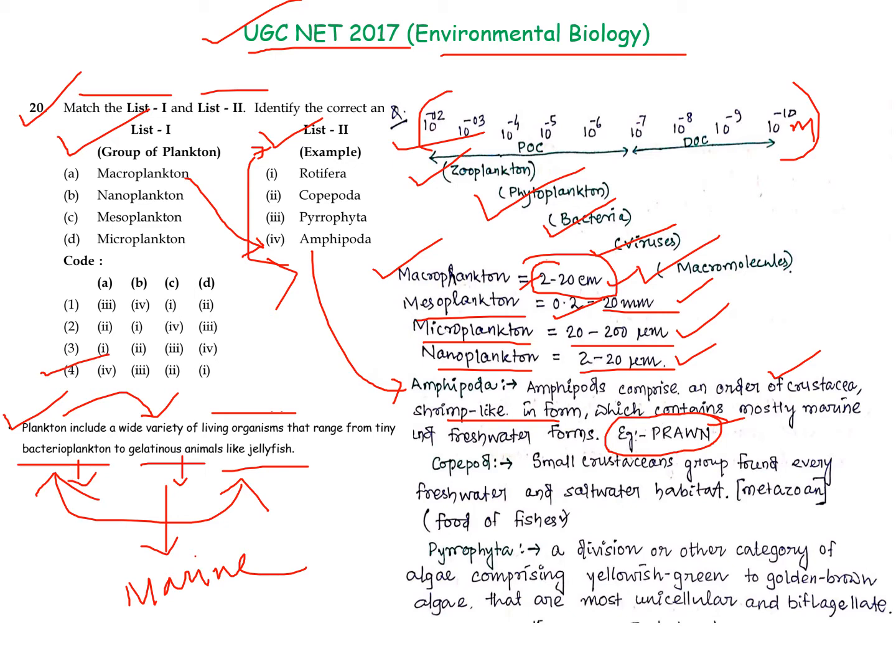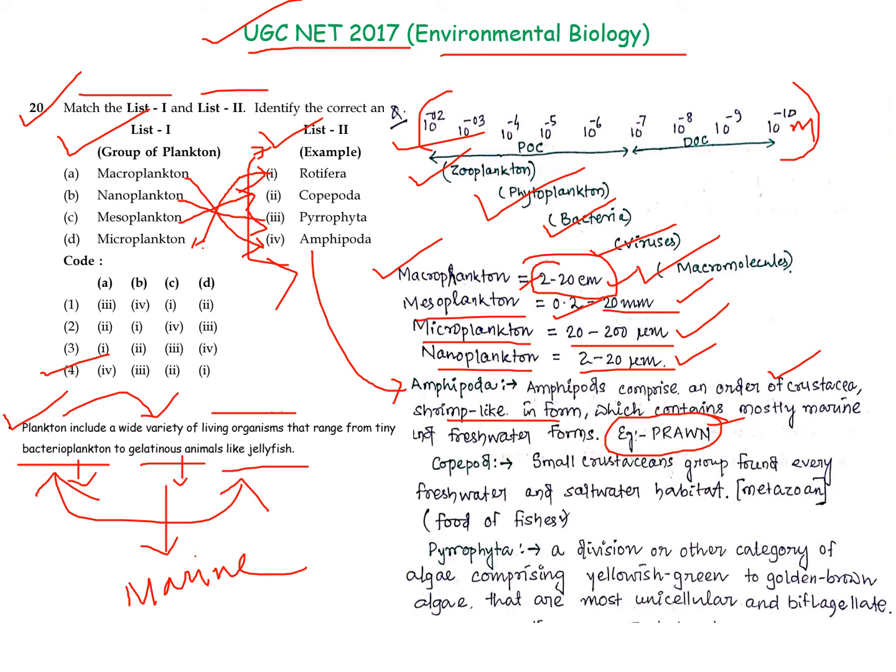Into the second, B, the nanoplankton gives rise to pyrophyta, while the mesoplankton gives rise to copepod and the microplankton gives rise to rotifers. In the first lecture series we have already mentioned rotifers.